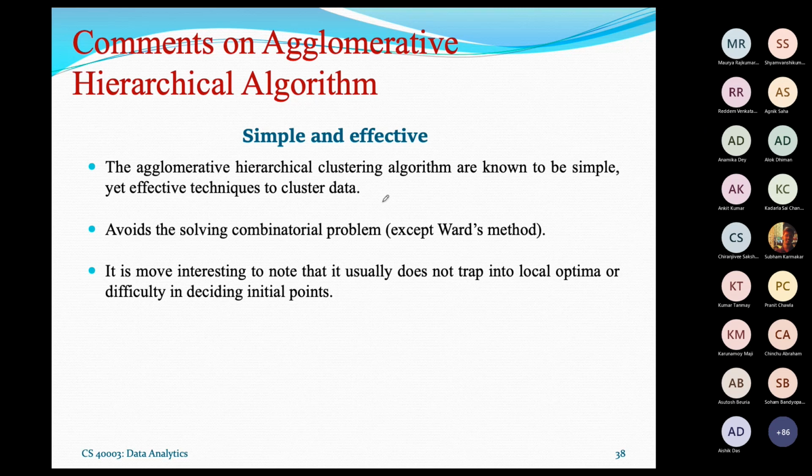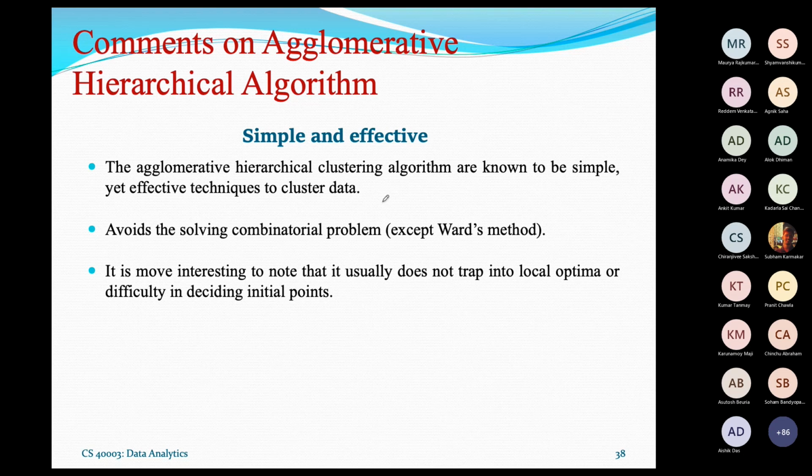Now finally let's come to the discussion of all the agglomerative hierarchical clustering techniques which we have just discussed. Overall, the agglomerative hierarchical clustering algorithm is simple, in the sense that it requires fewer calculations compared to the Diana algorithm. That is why it is called simple.